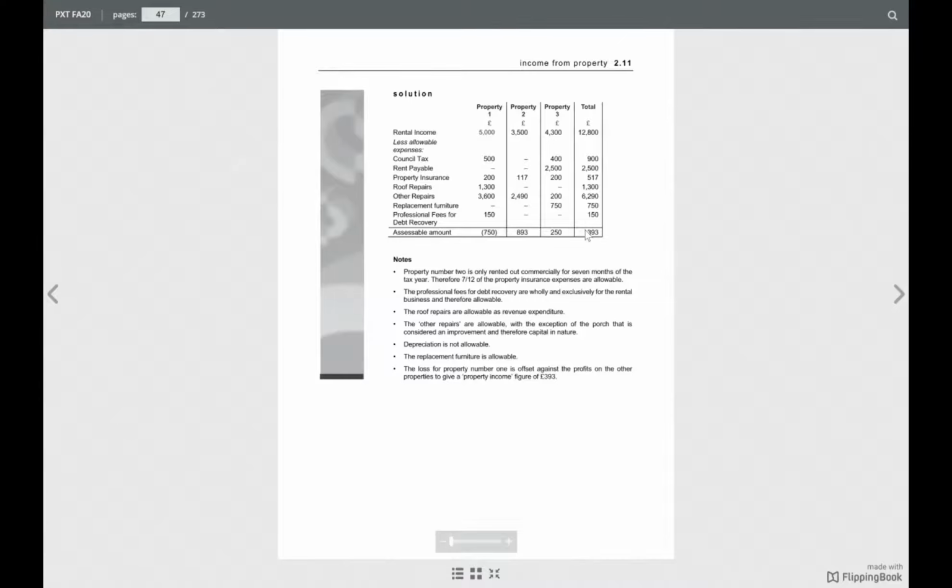So 393, only this much income will be taxed. In 2019, the question is a little bit different. My total was 1,243. Okay, so this is how it has been calculated.